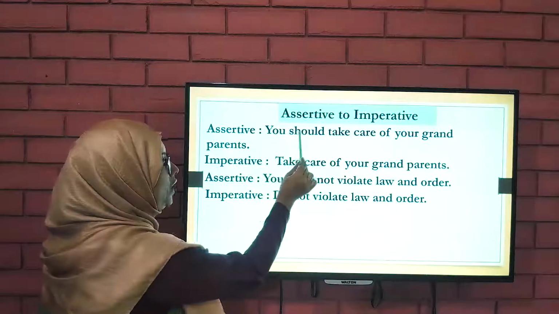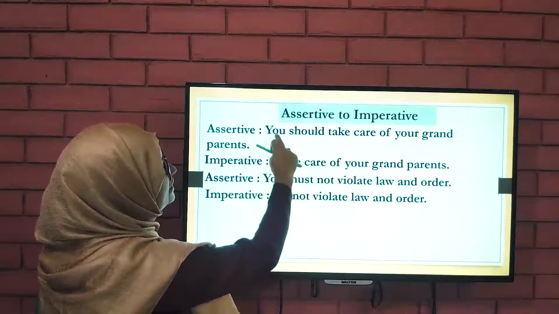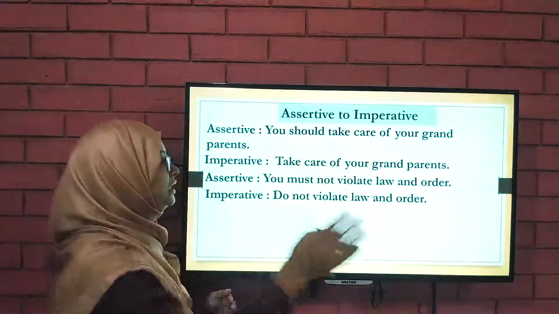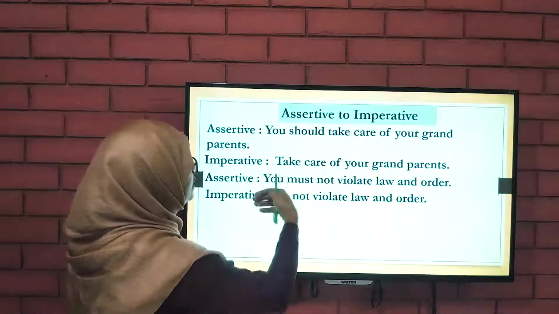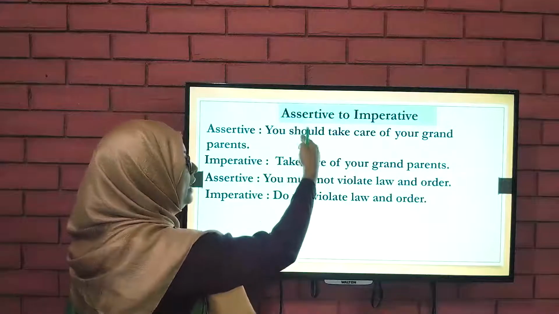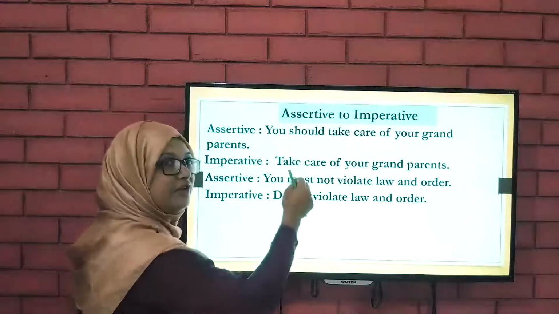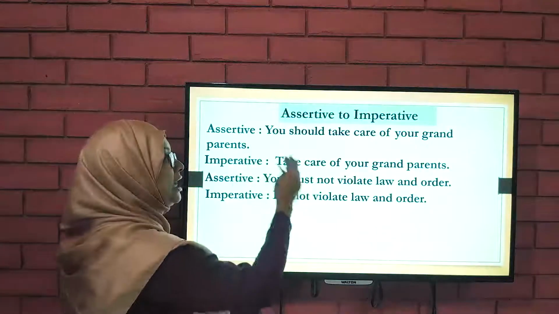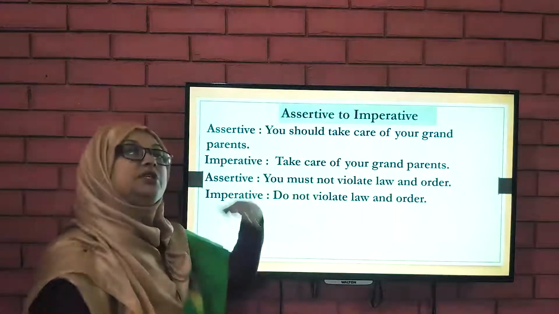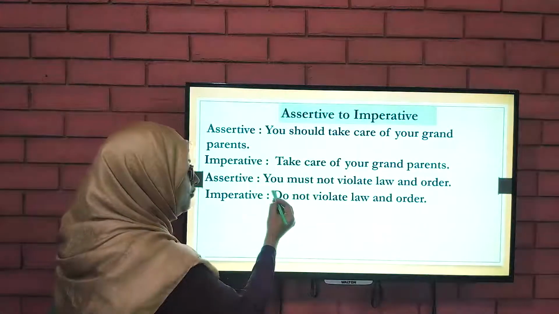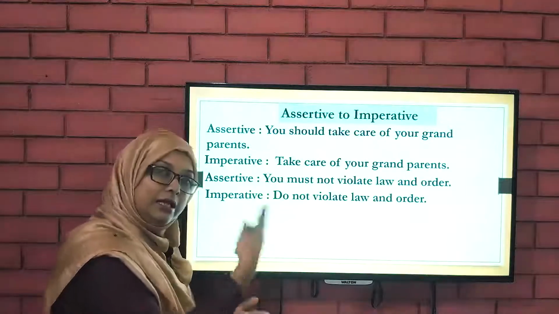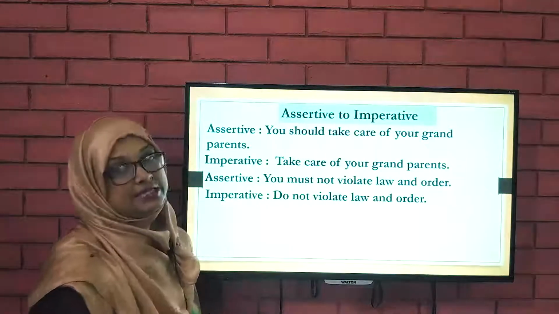So one thing I will show you, that is, you should take care of your grandparents. You must not violate. So you should remember one thing here: when we are converting the assertive to imperative, that assertive sentence must have a modal. Generally there is a modal, and after the modal there is the main verb. And when we convert imperative into assertive, we should remember that we will first put the subject, then generally we use a modal, then the rest of the sentence, but there are also exceptions.